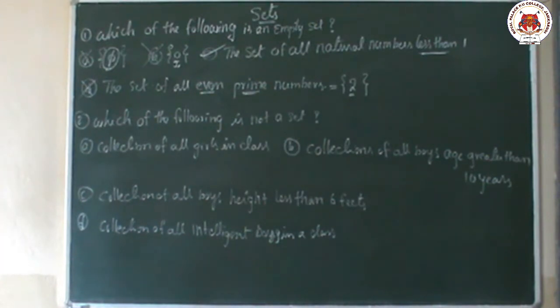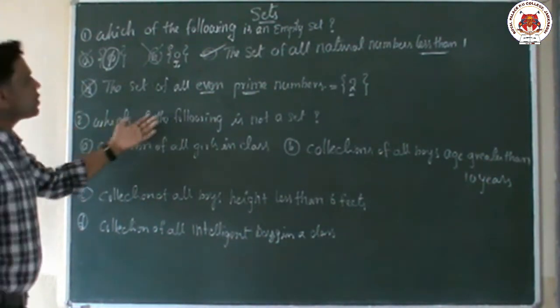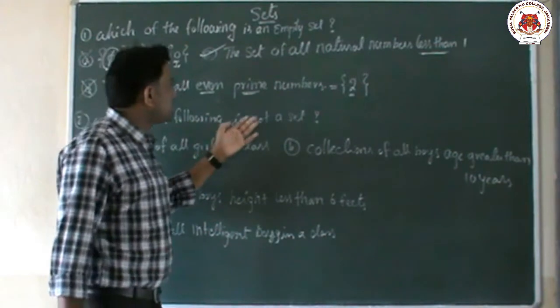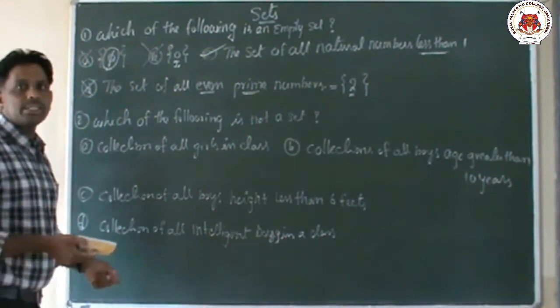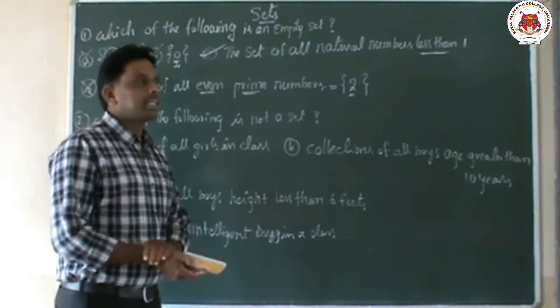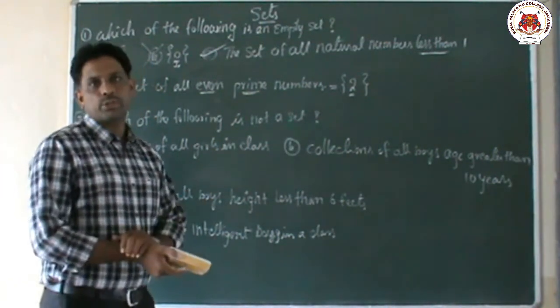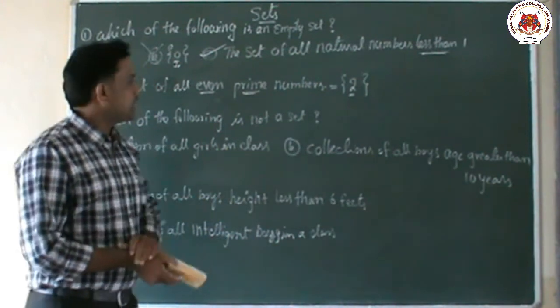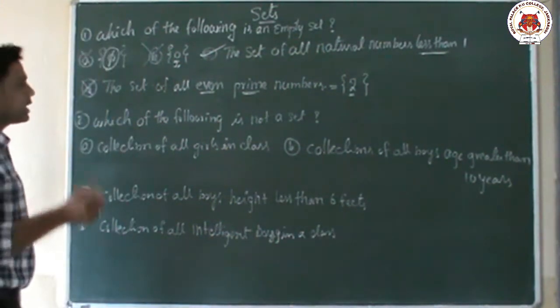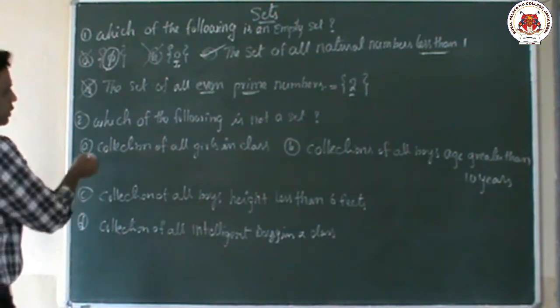Now we go to the second question. Which of the following is not a set? So what is a set? What is the definition of a set? A set means well-defined objects. The well-defined objects are called a set. Defined means you are able to define them. Now we go to the options.